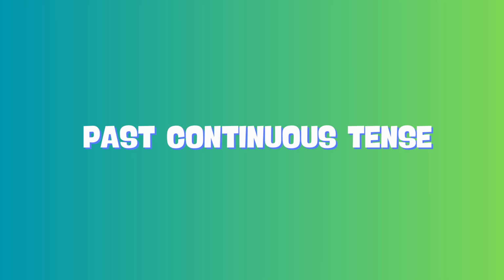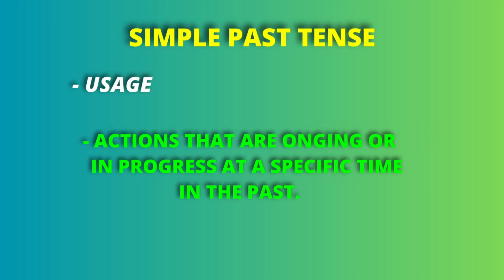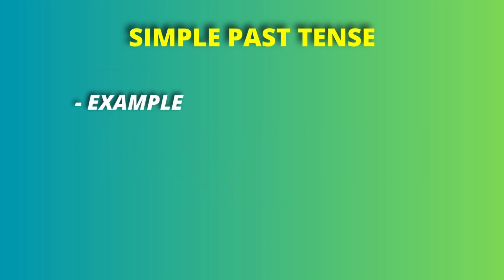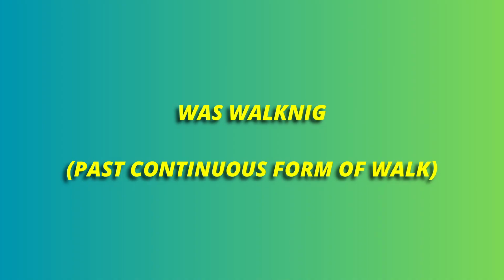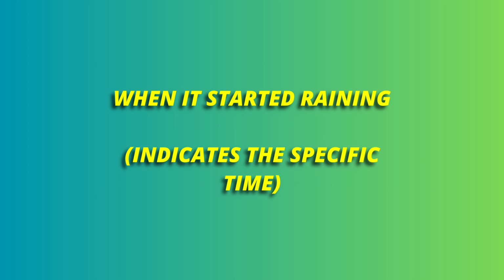Now, on to the past continuous tense. This is used for actions that were ongoing or in progress at a specific time in the past. For example, I was walking to school when it started raining. So here, was walking is the past continuous form of walk. And when it started raining, it indicates the specific time.